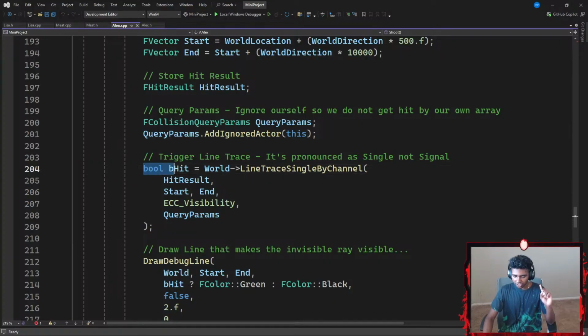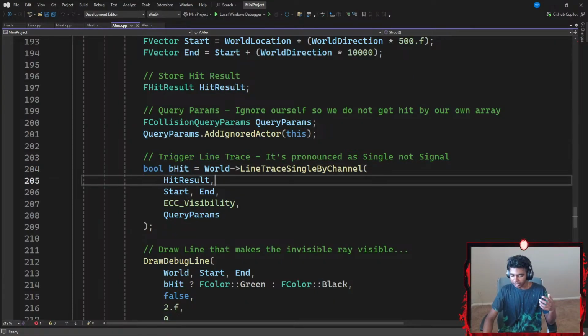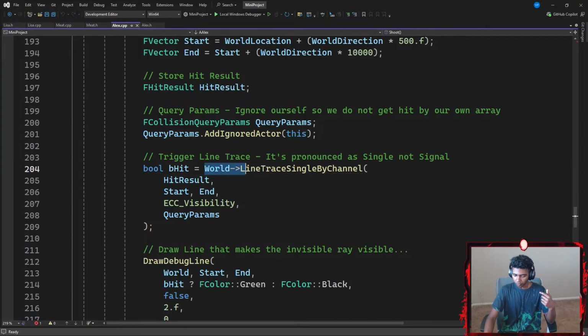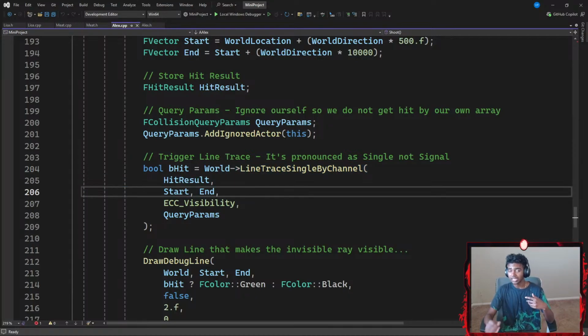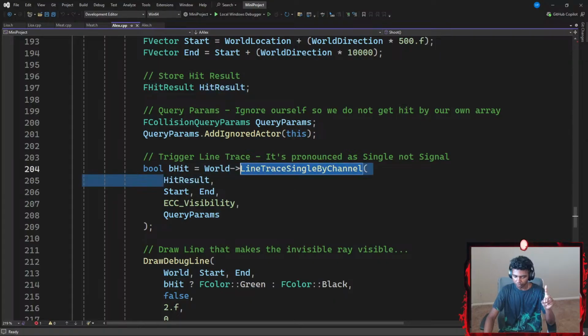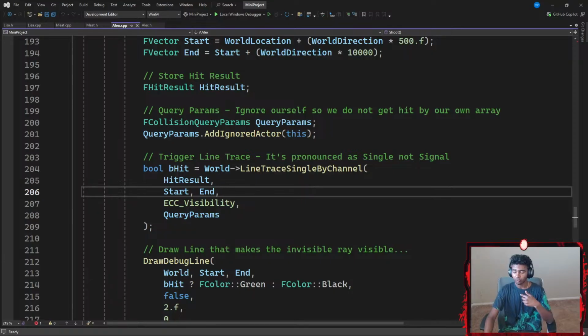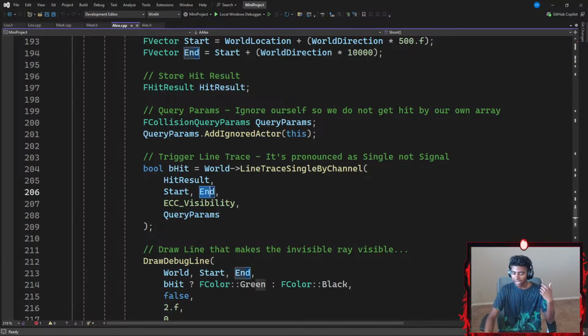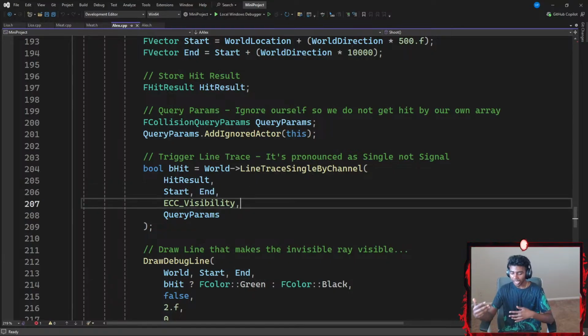So I go ahead and create TriggerLineTrace. I go with a Boolean variable called bHit, to check whether or not I have hit something, which is going to be equal to my world that points towards LineTraceSingleByChannel, which requires a few parameters. First is going to be the hit result. Second is going to be start. Where do I want my ray to start? And where do I want my ray to end?